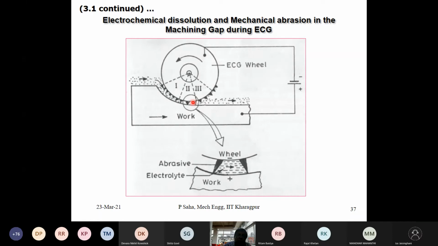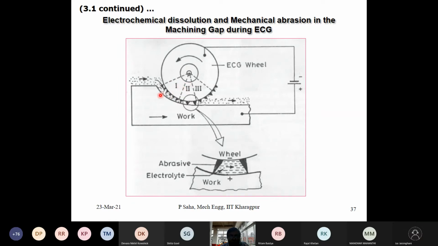These grinding actions will be for only a small portion of the entire material removal, hardly around 10%. But the major material is removed in phase 1, which may be around 89 to 90%.